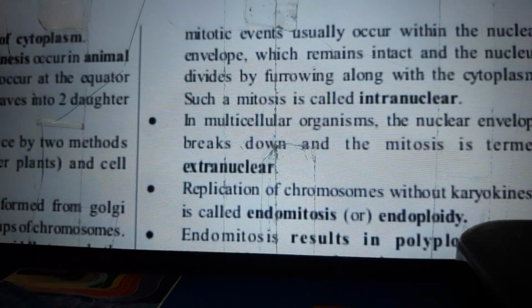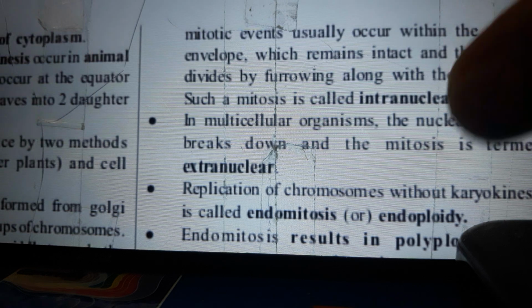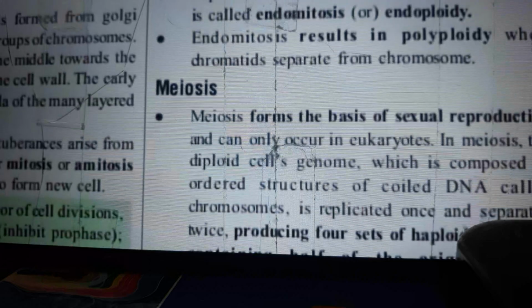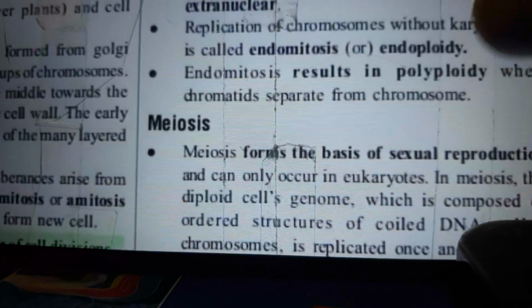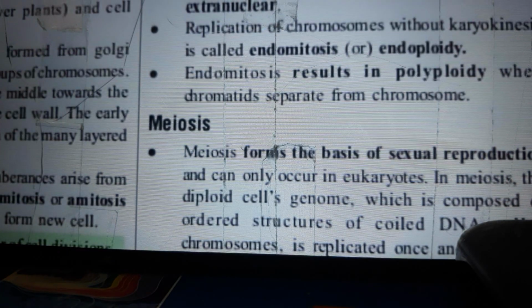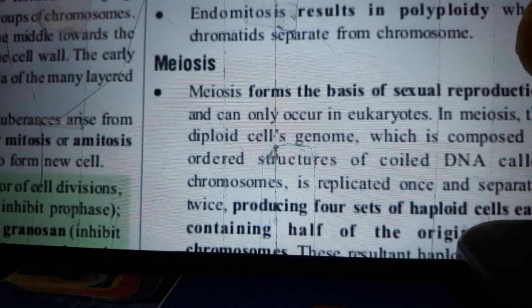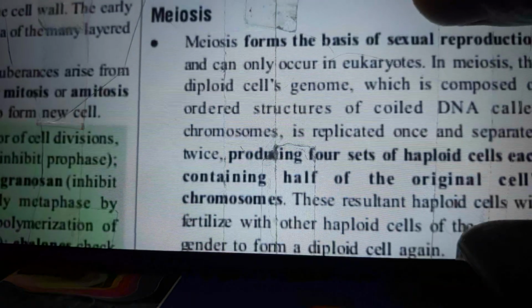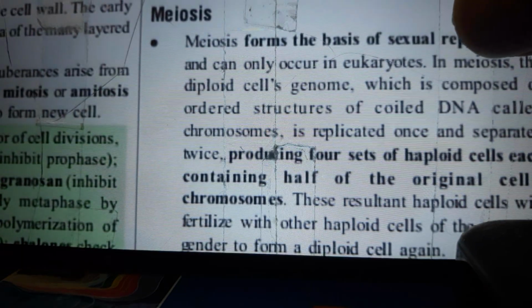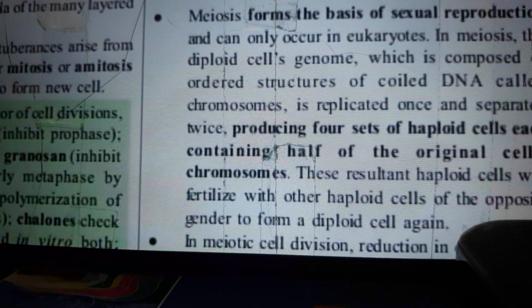Mitotic events usually occur within the nuclear envelope, which remains intact, and the nucleus divides by furrowing along the cytoplasm. Such mitosis is called intranuclear. In multicellular organisms, the nuclear envelope breaks down and the mitosis is termed extranuclear. Replication of chromosomes without karyokinesis is called endomitosis or endoploidy. Endomitosis results in polyploidy when chromatids separate from chromosome.